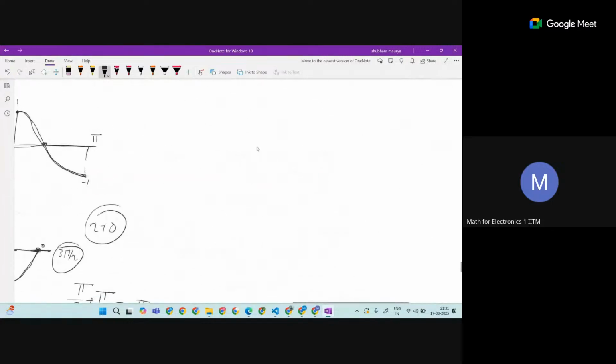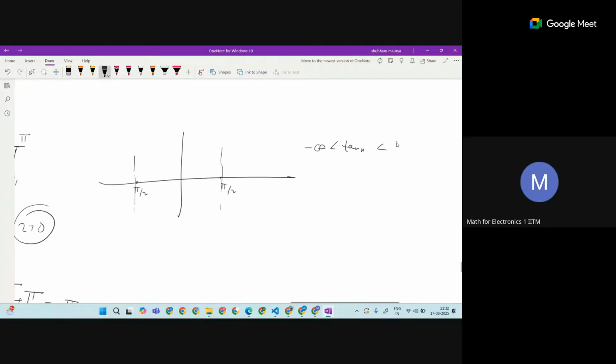There is a tan graph, if you think. So the tan graph is, let's say here is minus pi by 2 and here is pi by 2. Now I am going to speed up. Tan values are not bounded between -1 and 1, it is not bounded even. It goes from minus infinity, tan x can attain any value up to positive infinity. So this is what the tan graph is.